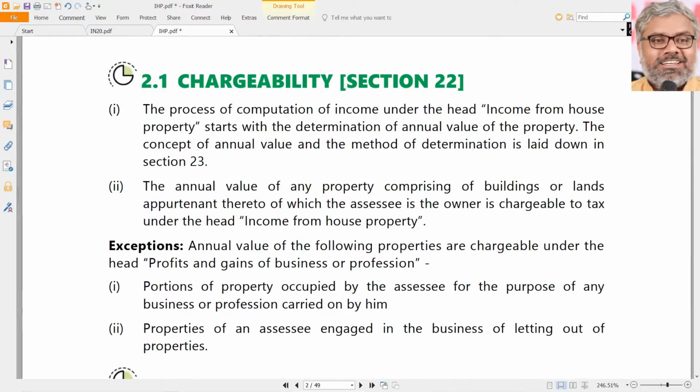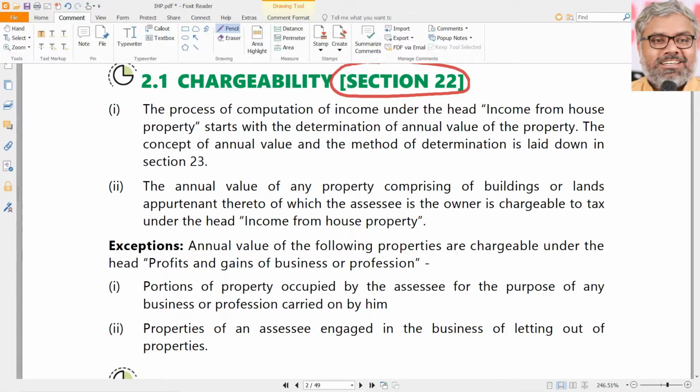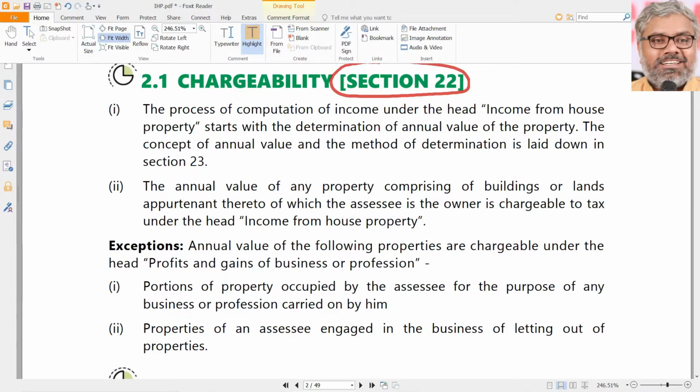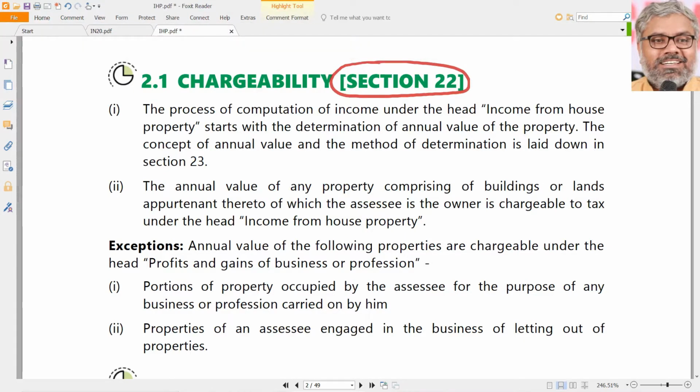And like any other head of income, this head of income also has a charging section. Just to remind you, what was the charging section for the head of salaries? Section 15. Now, what is the charging section for this head of income, income from house property? That is section 22. So, 22 we can call the charging section of income from house property. So, what is the income from house property? How will it be computed under this head of income? How will the computation of income happen?